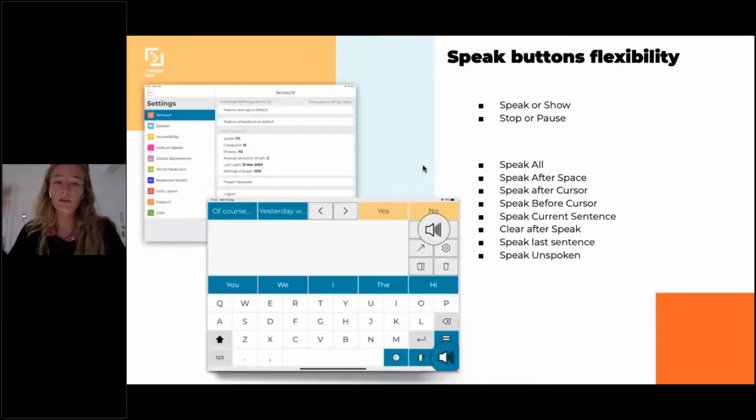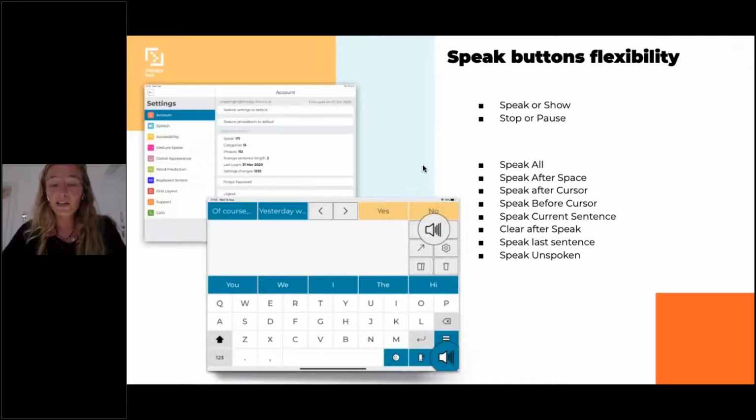For example, the speak button next to your message window could be set on show. Every time you type your message and select this button, it will display your message for your conversation partner to see. You could have this one set on show and the other one set on speak.